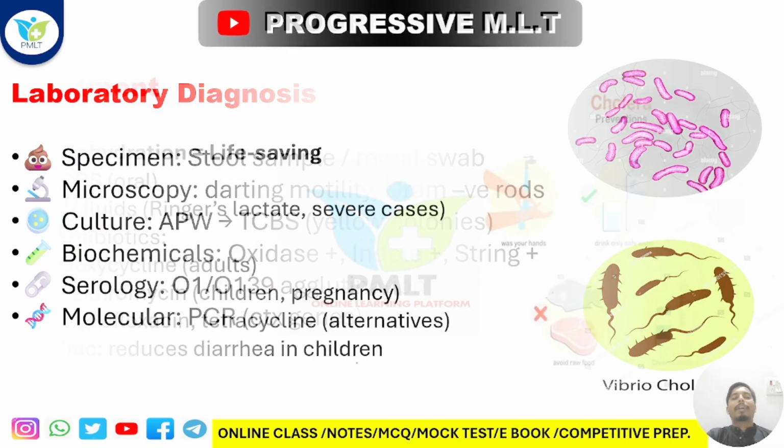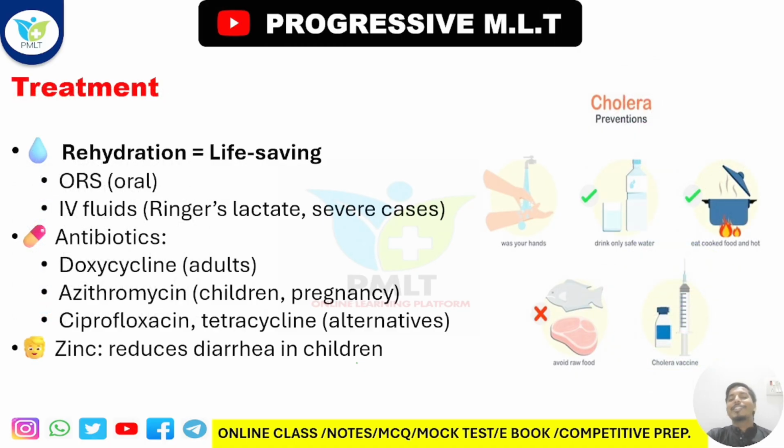See, now I am coming to the last stage of Vibrio cholerae. We have to firstly prevent it. How do we prevent it? See here, we have to wash our hands properly. We have to drink safe water. We have to eat properly cooked food. Okay, as well as we may take the cholera vaccine also, and we have to avoid raw food. Firstly, we have to cook it properly. That's all the cholera prevention.